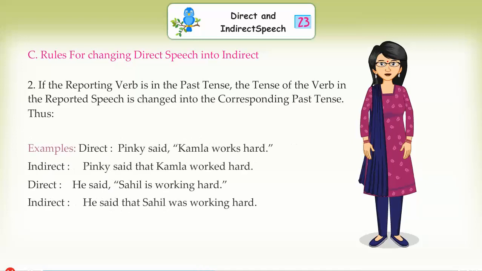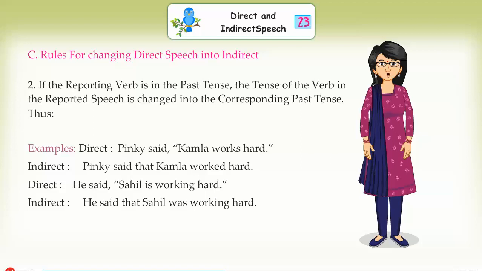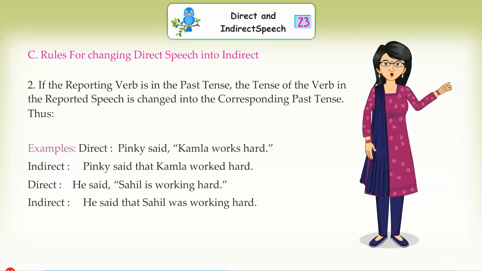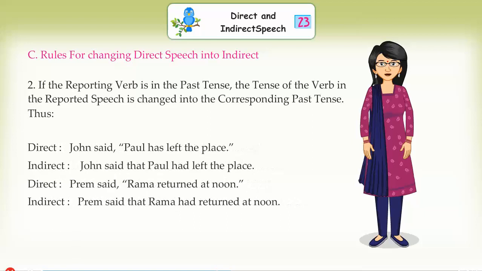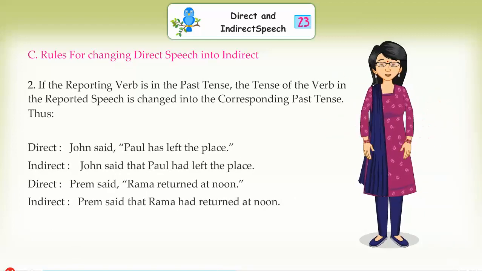Examples: Direct: Pinky said, "Kamla works hard." Indirect: Pinky said that Kamla worked hard. Direct: He said, "Sahil is working hard." Indirect: He said that Sahil was working hard. Direct: John said, "Paul has left the place." Indirect: John said that Paul had left the place.